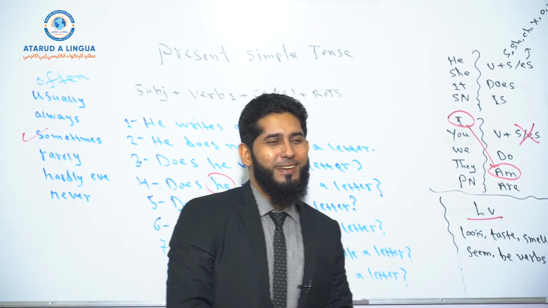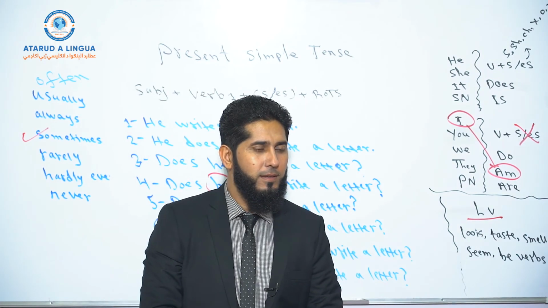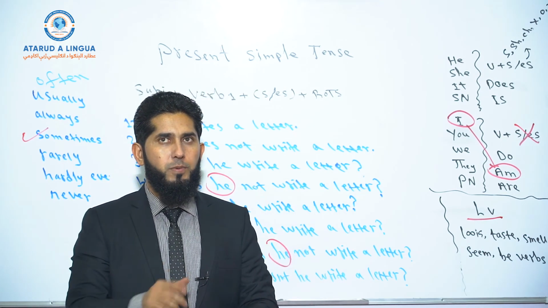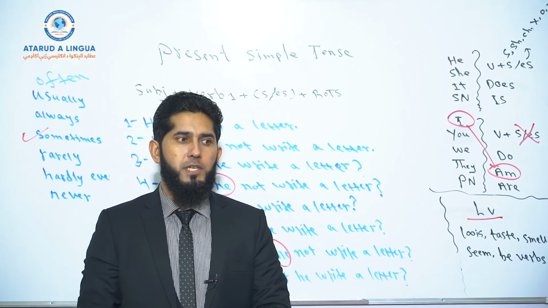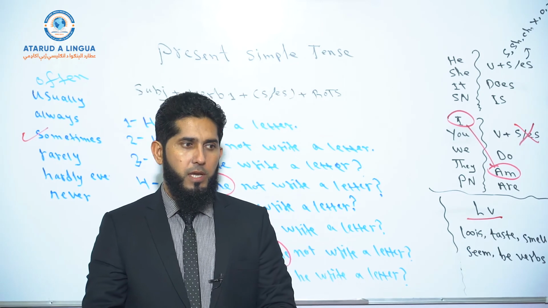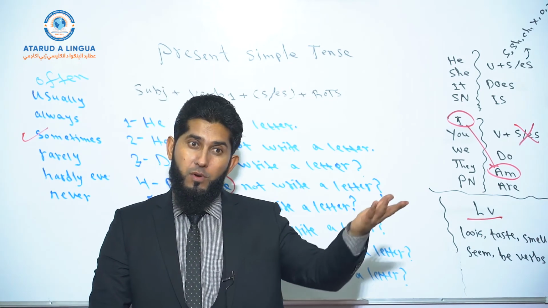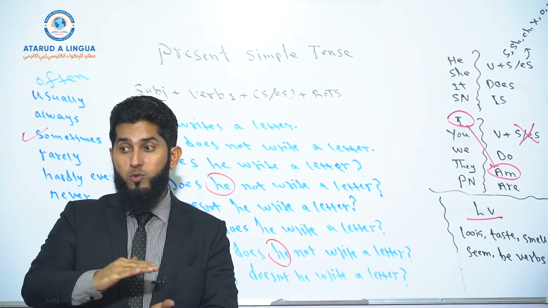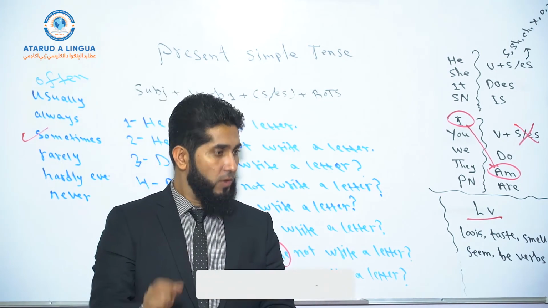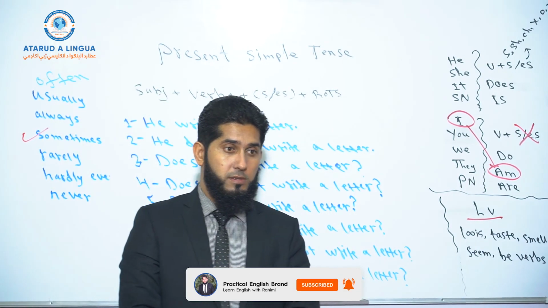He goes to park every day. That's right. Ahmad goes to Pakistan at 2 p.m. tomorrow. Ahmad leaves Kabul city for Pakistan at 2 p.m. tomorrow, at 5 a.m. tomorrow, okay? So you should specify the exact time when you want to use simple present tense for future action. There should be a scheduled specific time, at 7 a.m., at 7 p.m., exact time. Then you can use present simple tense to talk about future actions, okay?